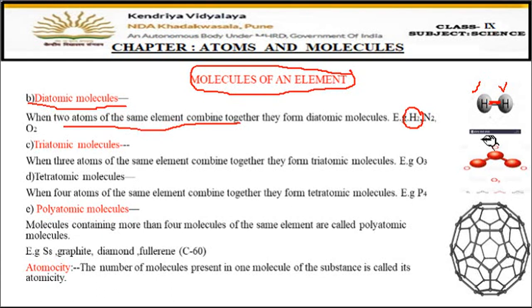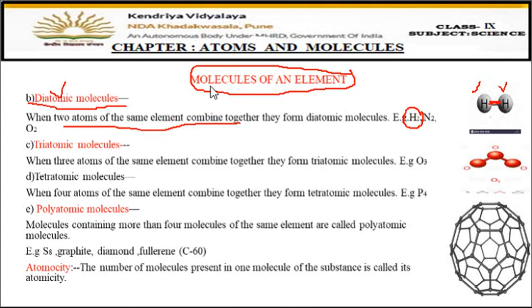There is no such bridge or any line in between these. So, this is the attractive force which is binding these two hydrogen atoms together. Now you can see this first atom is of hydrogen, another is also of hydrogen. So same element, two atoms of the same element are combining together. So it is called a diatomic molecule.